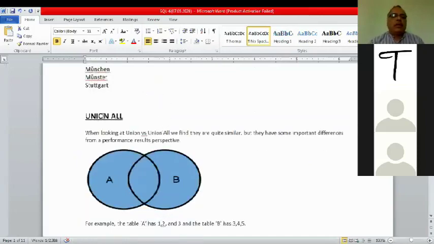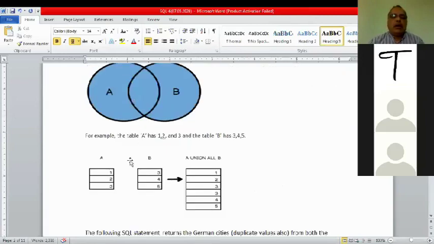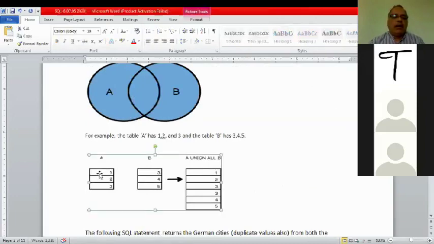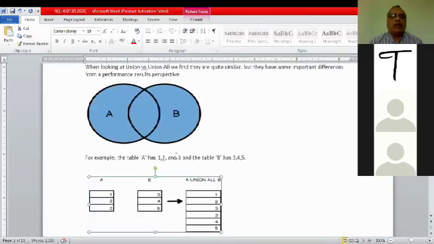Now, union all. In union all, it is just the reverse of the distinct union. It includes all the values. See, A table, B table. A table has 1, 2, 3. B table has 3, 4, 5. So when you run union all, you get 1, 2, 3, 3, 4, 5. All the values of both of the tables will be displayed.